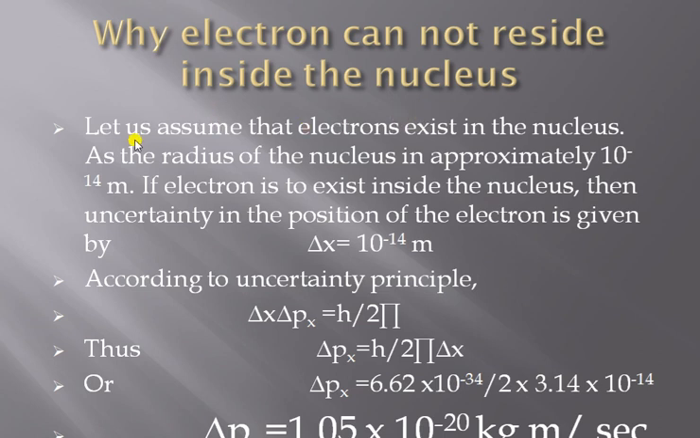Let us assume that electrons exist in the nucleus, as the radius of the nucleus is approximately 10 raised to minus 14 meter. If an electron is to exist inside the nucleus, then the uncertainty in the position of the electron is given by its radius, that is delta x equal to 10 raised to minus 14 meter. According to the uncertainty principle, delta x into delta px will be equal to h upon 2 pi. So by substituting the values, delta p, the uncertainty in momentum, comes out to be 1.05 into 10 raised to minus 20 kilogram meter per second.